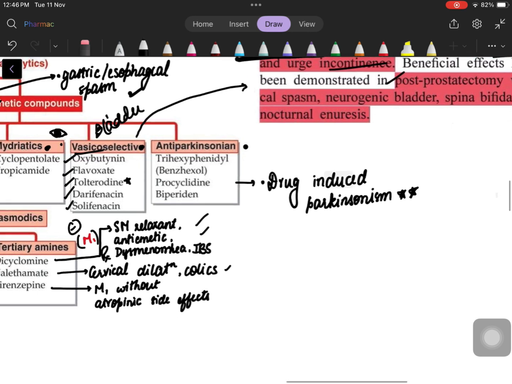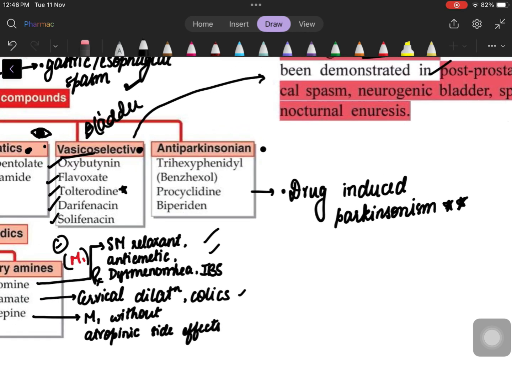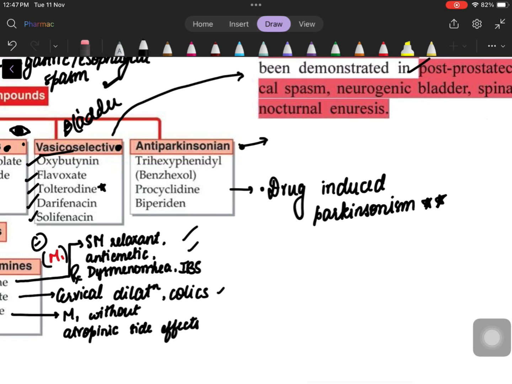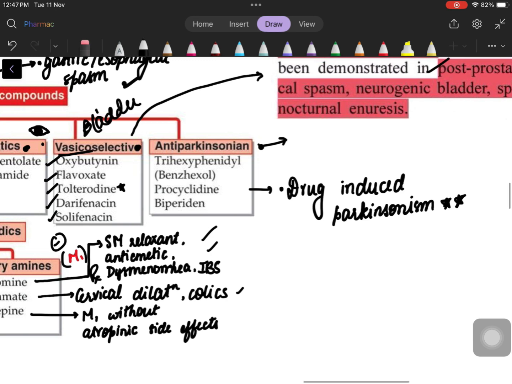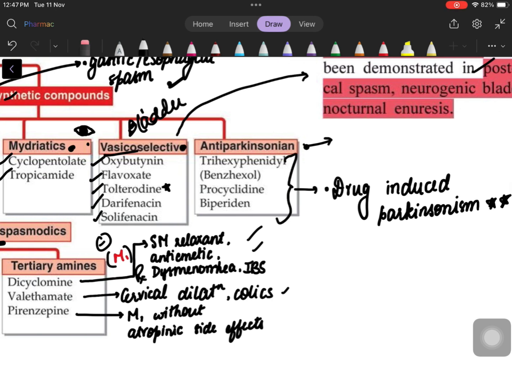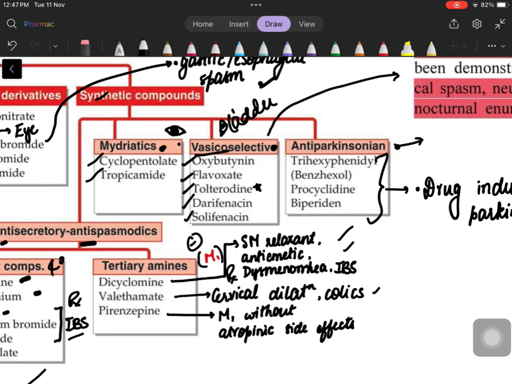Anti-Parkinsonian drugs, you have trihexyphenidyl, procyclidine, and biperiden. Okay, again the names are a mouthful. Anti-Parkinsonian drugs, there is a whole chapter on this. There's also another video I've made on this. But for now, remember, in drug-induced Parkinsonism, there are certain drugs which can cause Parkinsonism. In that case, only these will help. You can't use your L-Dopa, you can't use anything else. You have to turn to atropinic anti-Parkinsonian drugs. These are also known as centrally acting anti-Parkinsonian anticholinergic drugs.